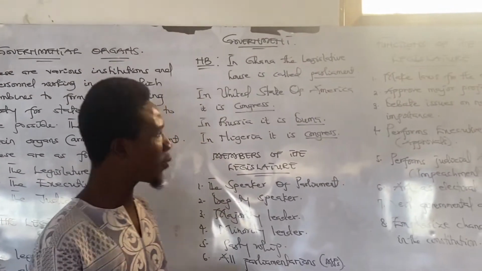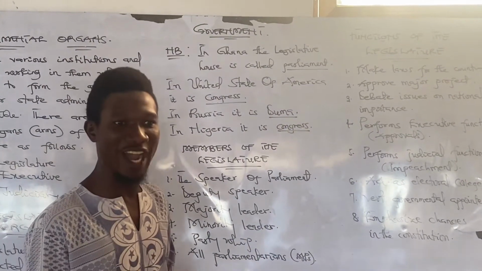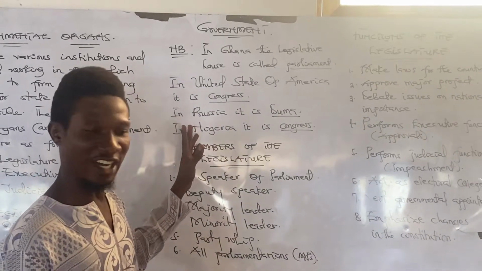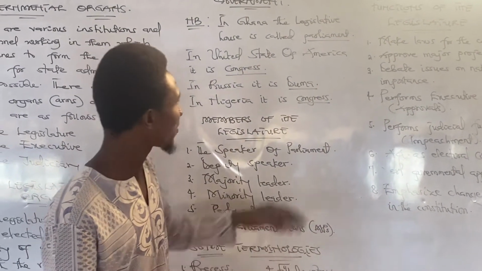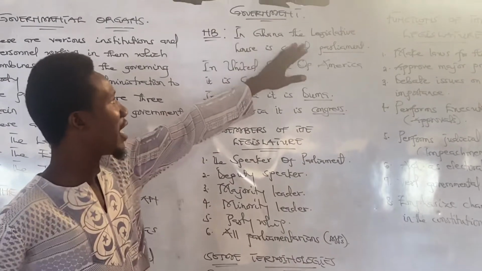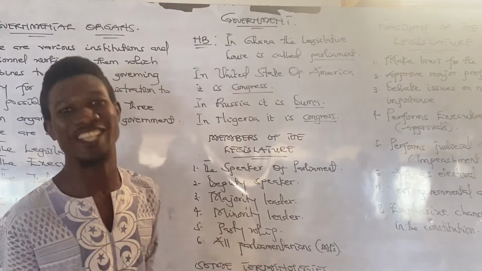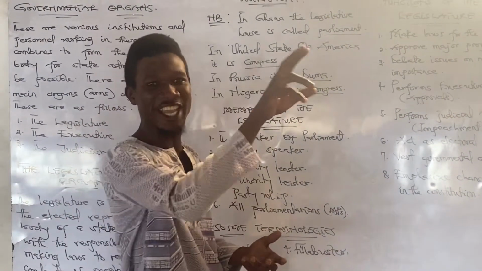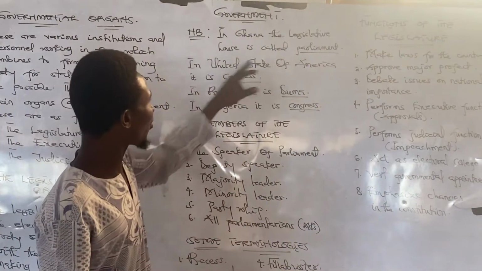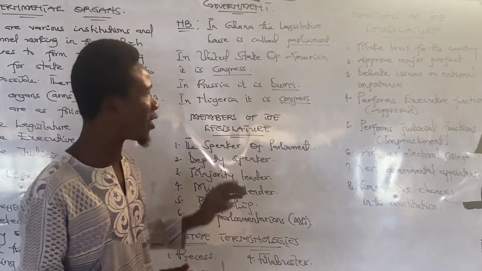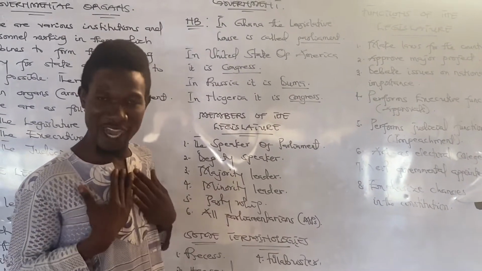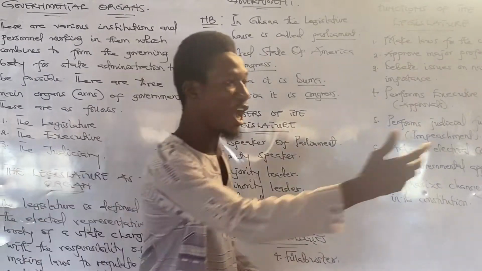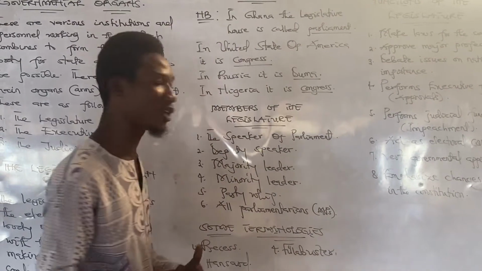Now, people have problems with identifying this. It is not a problem at all. It is easily made here on the platform of Excellent Wassce Tutorials. In Ghana here, our legislative house is considered as Parliament House. When you go to the United States of America, and sometimes England or Britain, they call their legislative house Congress. So our legislative house in Ghana is considered as Parliament House. In Ghana here, each and everyone will say, I'm going to the Parliament House, and quickly they will take you to the legislative house in Ghana.